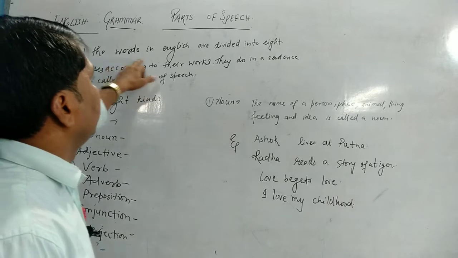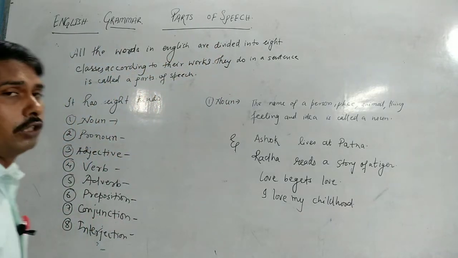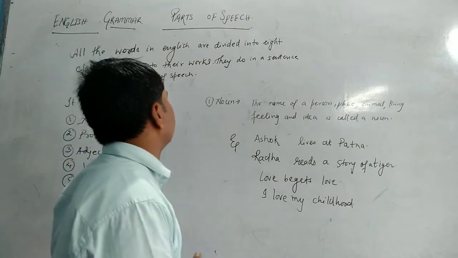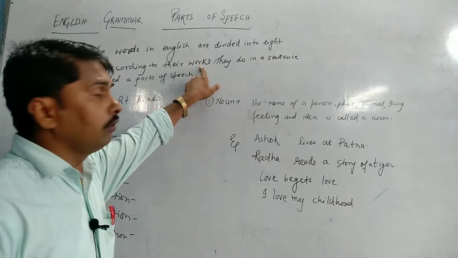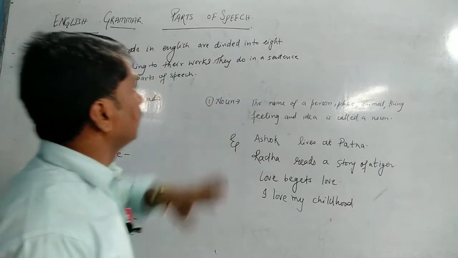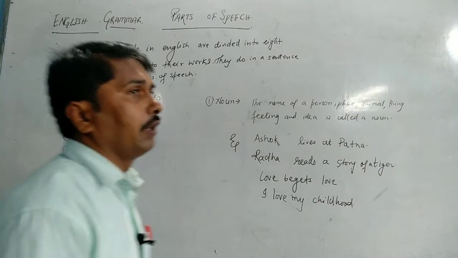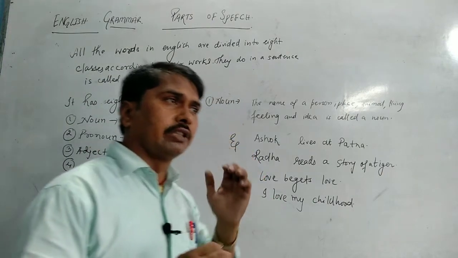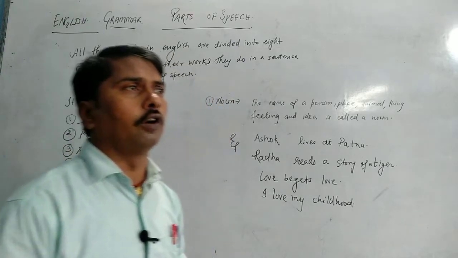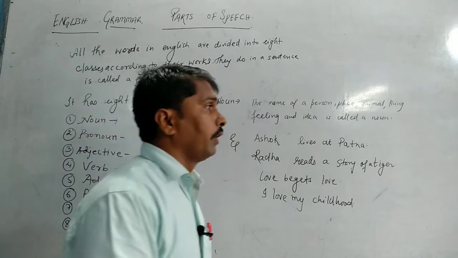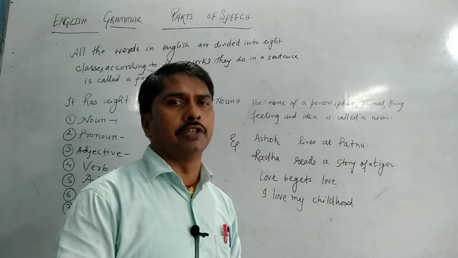All the words in English are divided into 8 classes according to their works. The works they do in a sentence is called a parts of speech. Whenever we write a sentence, it can be made by 3 words, 4 words, 5 words, 8 words, or 10 words. So each and every word has got its own identification.